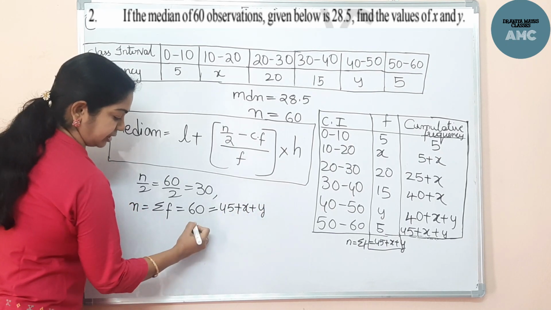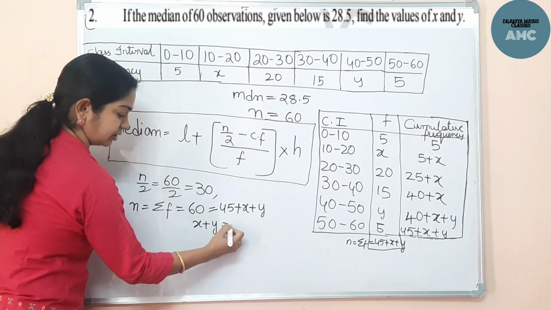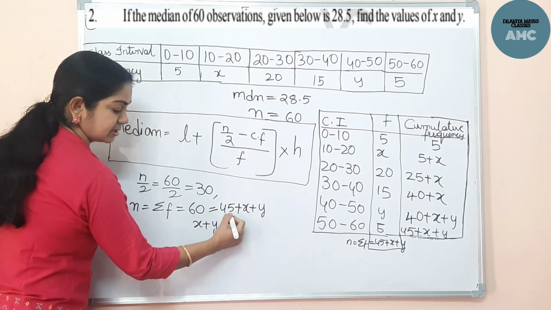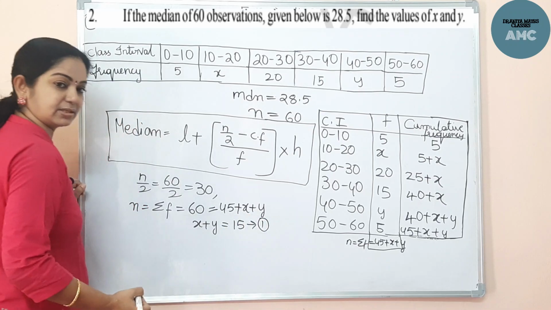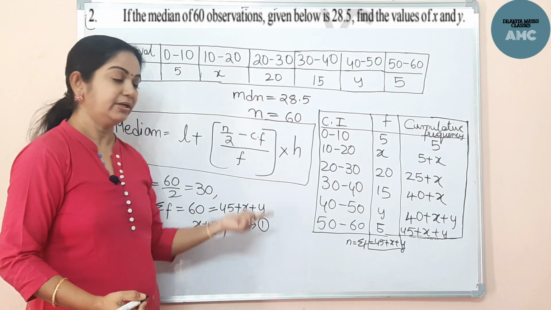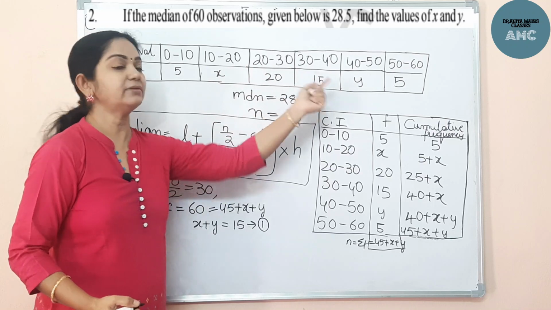Now from this we can easily find x plus y is equal to, if we bring this side, 60 minus 45, it comes to 15. Let this be equation 1. Here we need to find the x and y values.